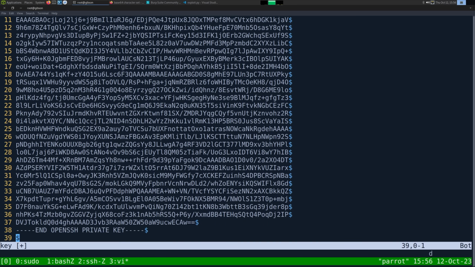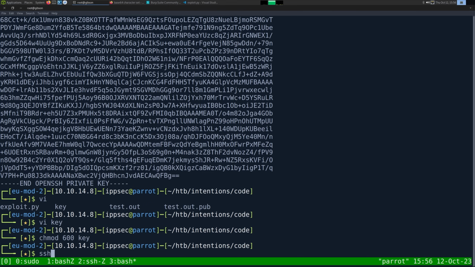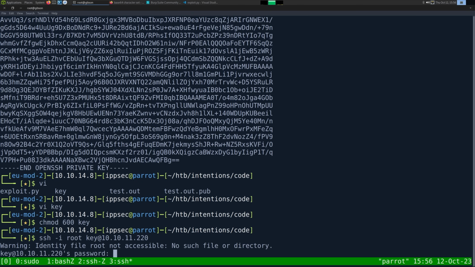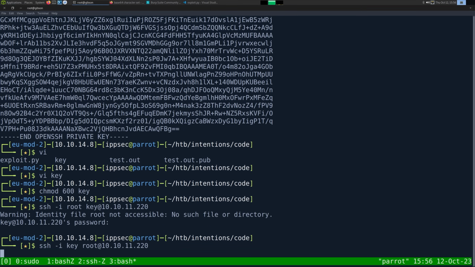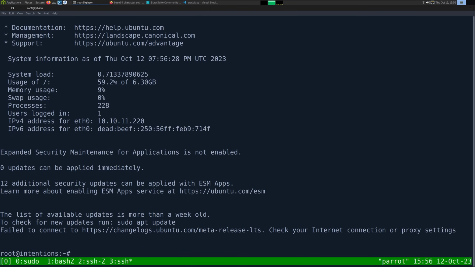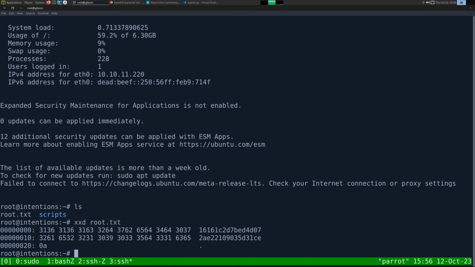chmod 600 on key, ssh -i root key at 10.10.11.220. Identity file root not accessible. Because I got those parameters backwards. There we go. And the key works. If we xxd'd this, I bet root.txt,